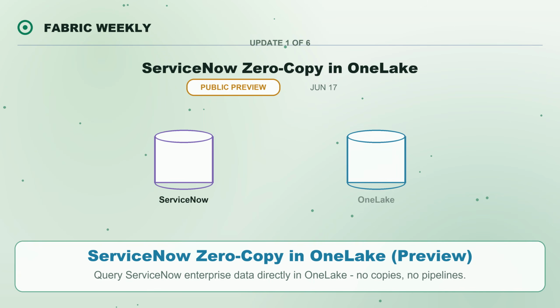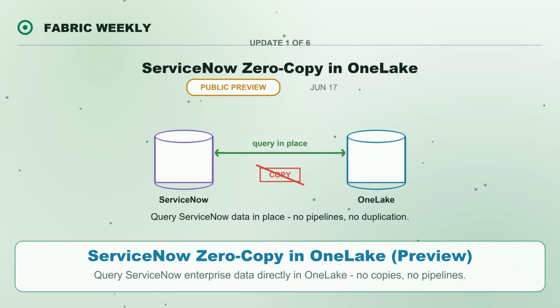First, in preview, ServiceNow's zero-copy querying of enterprise data in Microsoft OneLake. Instead of building pipelines to copy ServiceNow data into your lake, you can now query it in place. The data stays where it is, and OneLake reads it live. That means no duplication, no sync jobs, and no extra storage. Just direct access to ServiceNow records alongside the rest of your Fabric data.